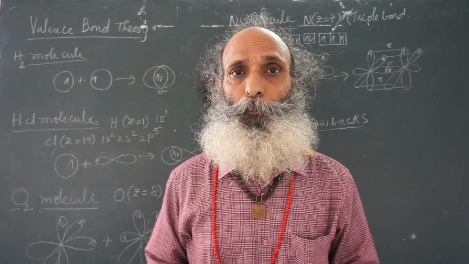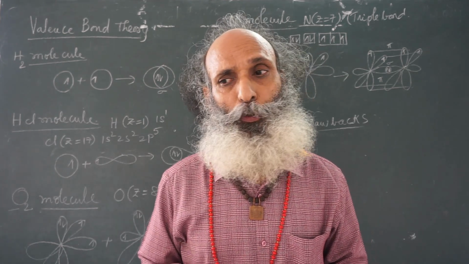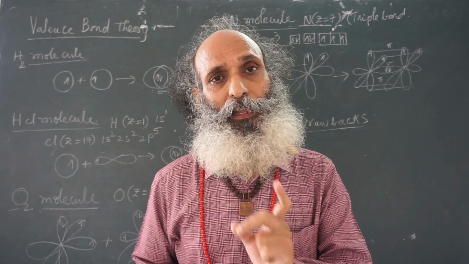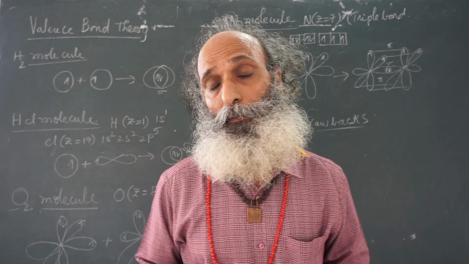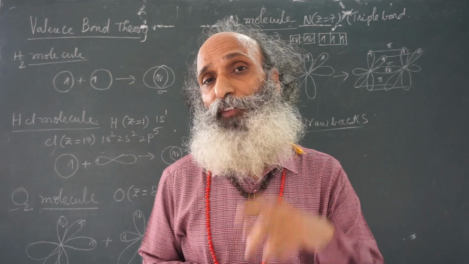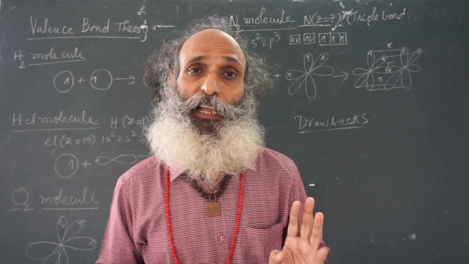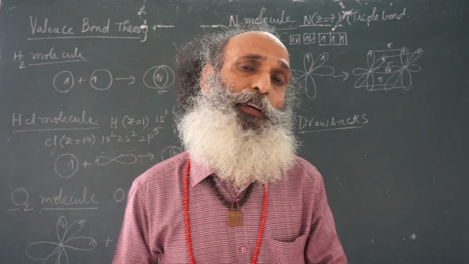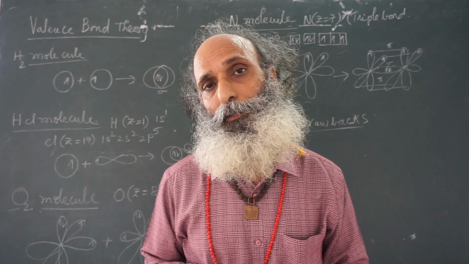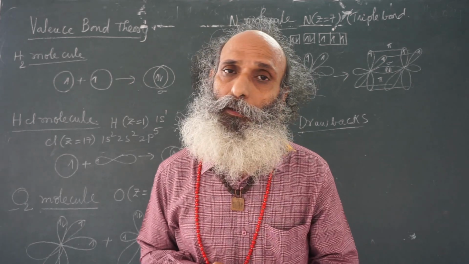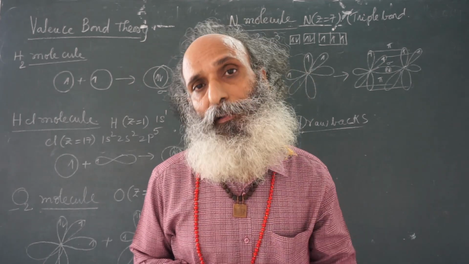If you take C2H2, between carbon atoms there is a triple bond. In C2H4, between carbon atoms there is a double bond. So if there is only one bond between two atoms, that is always sigma. If there is more than one bond, one is sigma and the others are pi.